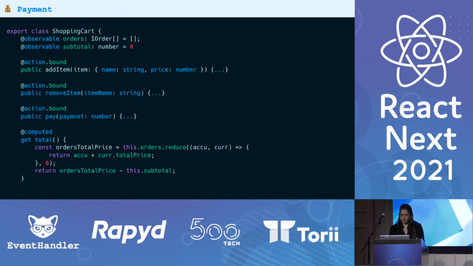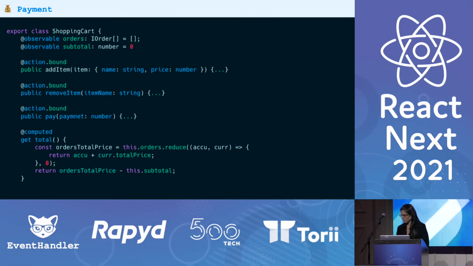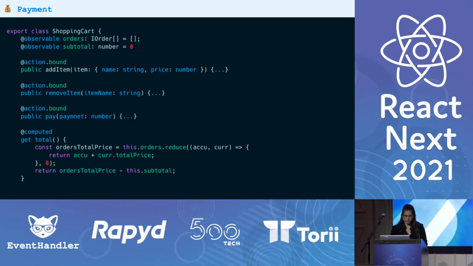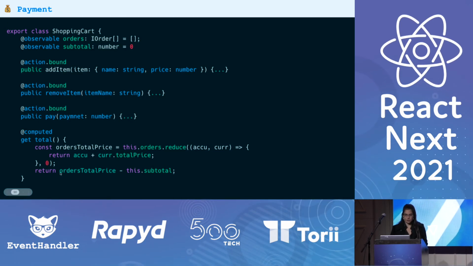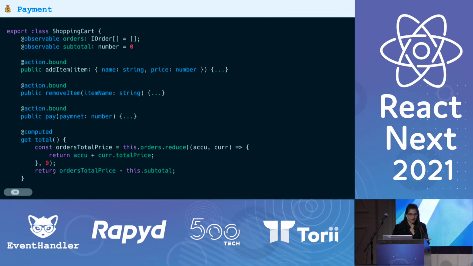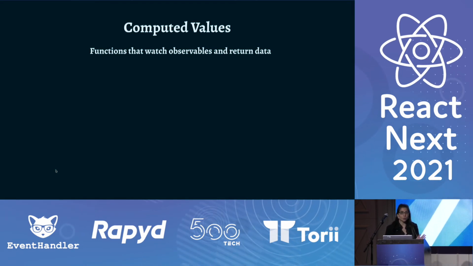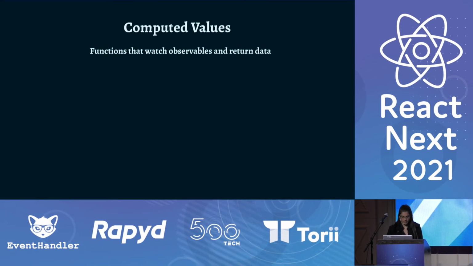Total basically calls reduce on orders, calculates the total price, and subtracts the subtotal. I also decorated total with a computed decorator, which made total a computed value. Computed values in MobX are basically functions that watch observables and return data.